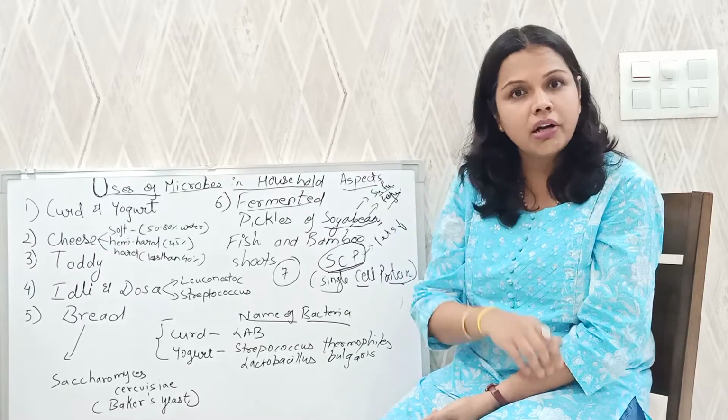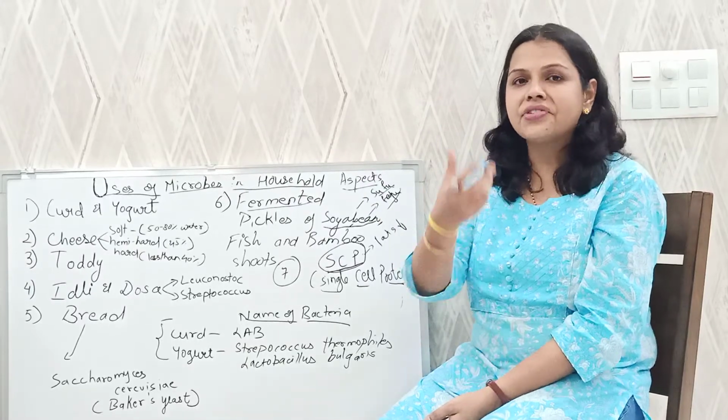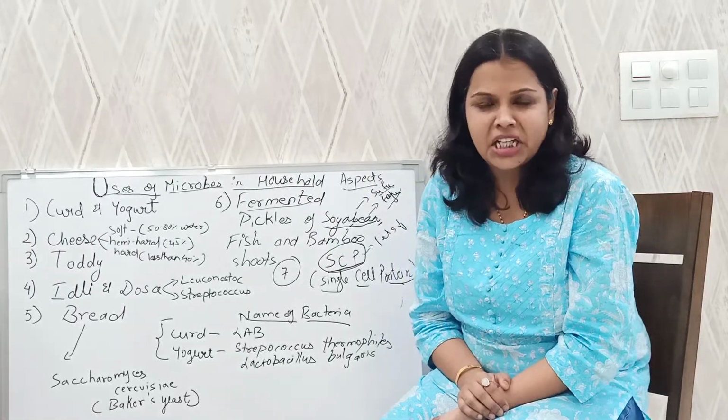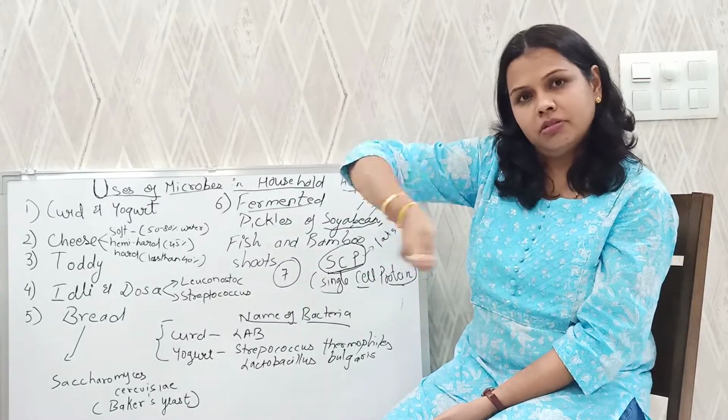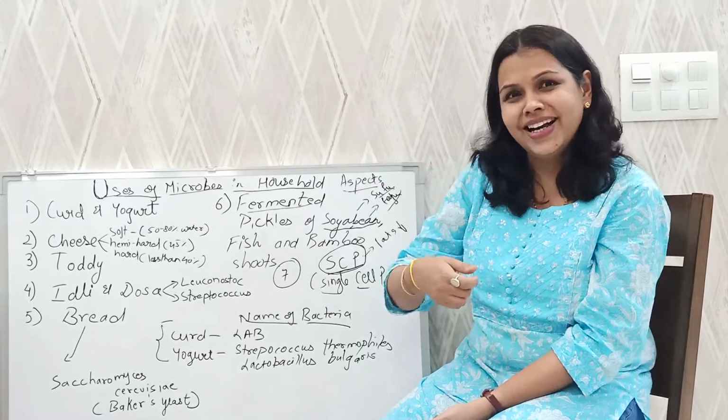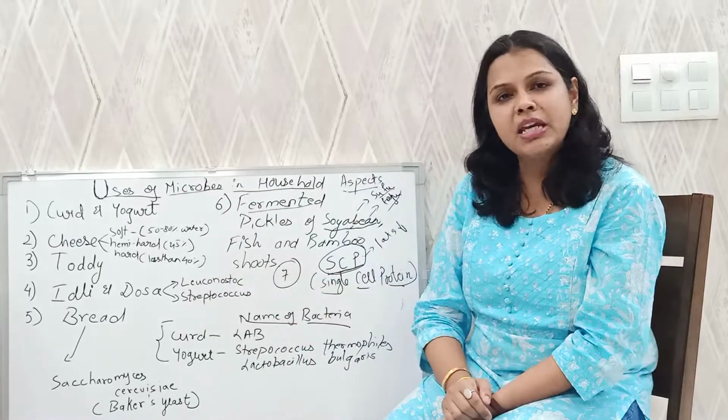Because of which, what is generated? Carbon dioxide. Carbon dioxide is generated, isn't it? And you get fluffy batter, puffy batter, है ना? So this is how idli dosa is being made.